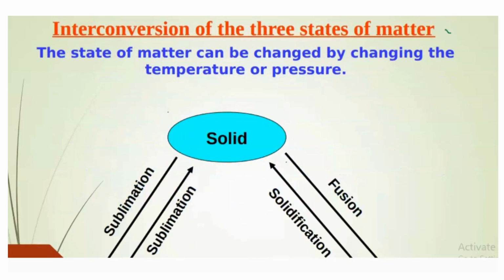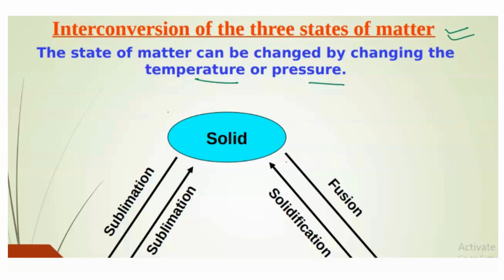Now let's understand कि how you interconvert the states of matter. हम ये करते हैं either by changing temperature or pressure, right? अगर मैंने temperature बढ़ाया तो क्या होगा, solid liquid में convert हो जाएगा. Temperature घटाया, if I keep that liquid water in a freezer, in the refrigerator, what I'm doing, I'm decreasing the temperature, so that water will get converted into the solid state, right?